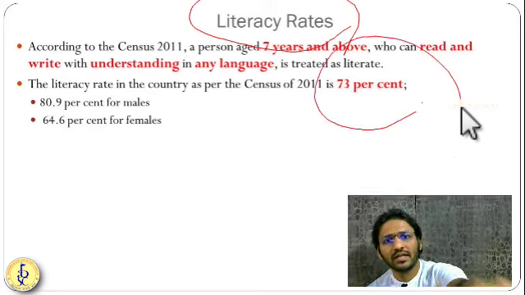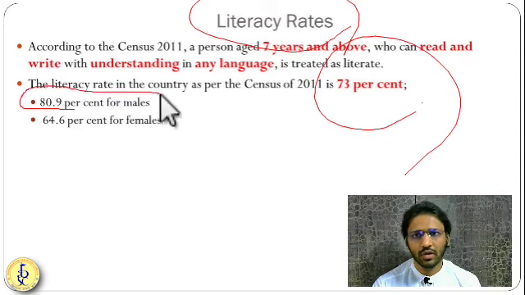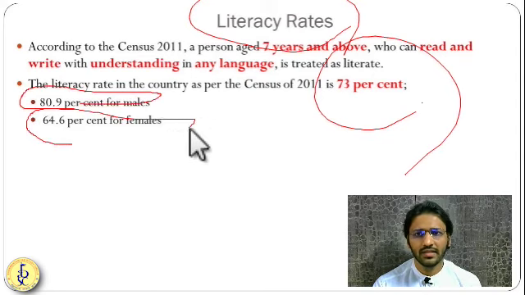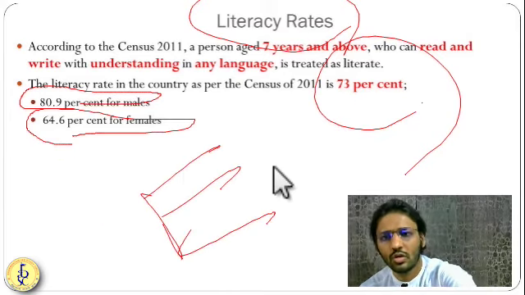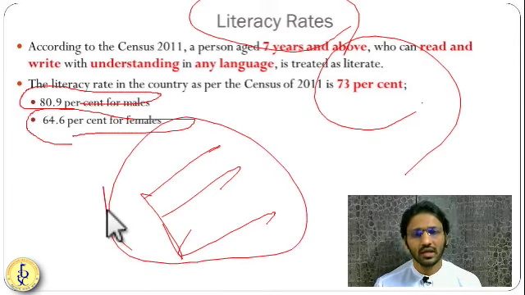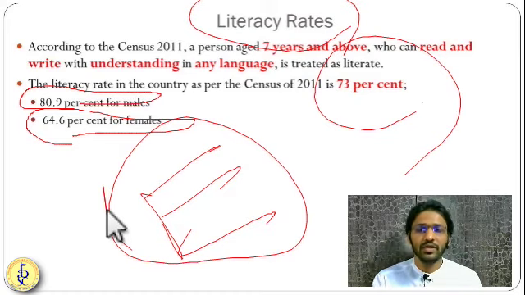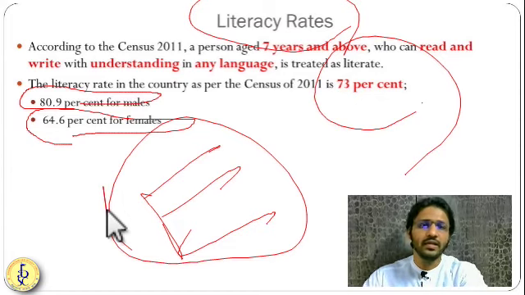In 2011 it was 73%, a very high literacy rate. Men are more literate than women. The literacy rate is 80% in men and 64% in women. So there is very high inequality in terms of education. This is one of the concerns, a lack of parity and equality between men and women in India. It needs to be improved. The government is taking many initiatives like Beti Bachao, Beti Padhao, Sabla scheme and many other schemes. So this is one of the important determinant characteristics of the Indian population.